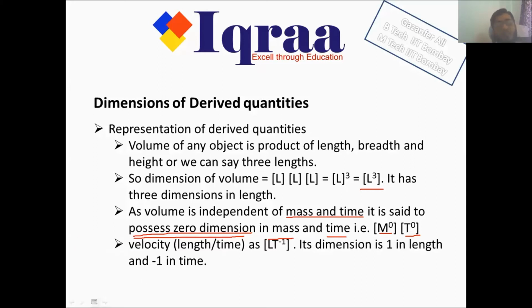Let's say you want to represent velocity. Velocity is what? Length divided by time. We say a more rigorous definition is displacement per unit time. So it is L T to the power minus 1. What we can say is its dimension is 1 in length and minus 1 in time.